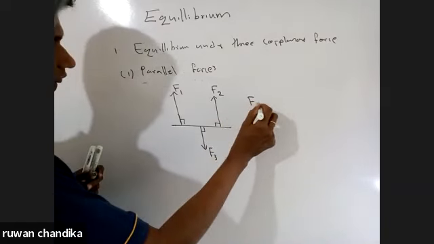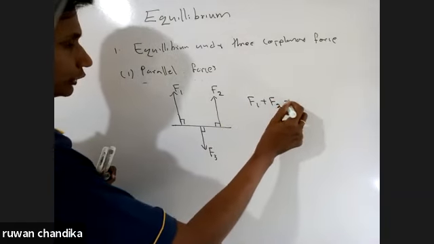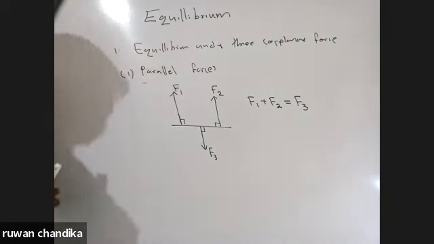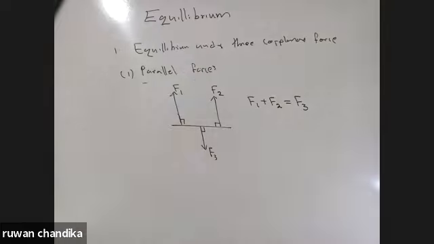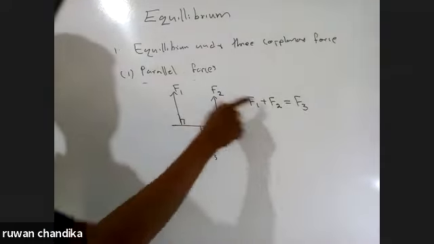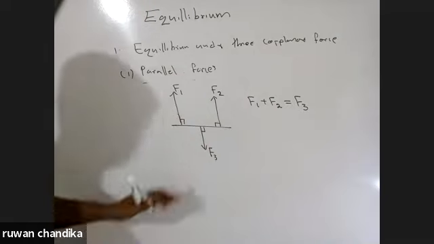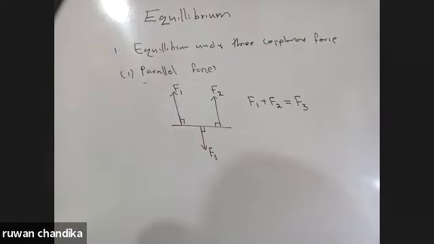So here F1 plus F2 should be equal to F3, right? In order to make the summation of force zero, F1 plus F2 should be equal to F3. In order to make the summation of torque zero, the line of action of F3 should lie between the lines of action of F1 and F2.